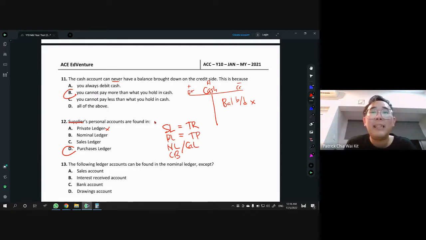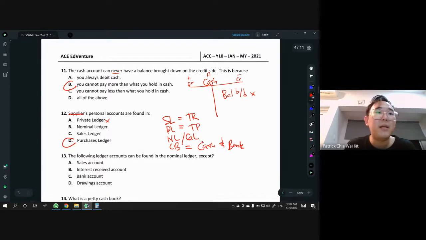All right. And what's inside CB? Definitely this is the cash and bank accounts, and that is what the cash book is. So what is in the nominal ledger? Technically everything else. Everything else, like sales, purchases, sales return, purchase return, drawings, all those. As long as they are not TR, not TP, not cash and bank, then they are everything in the nominal ledger.